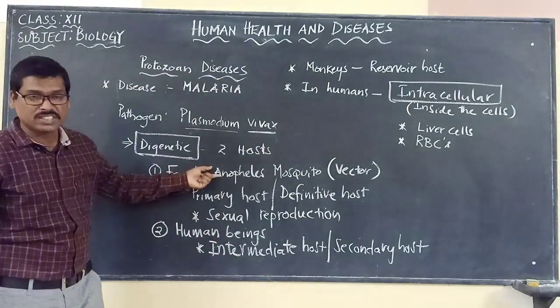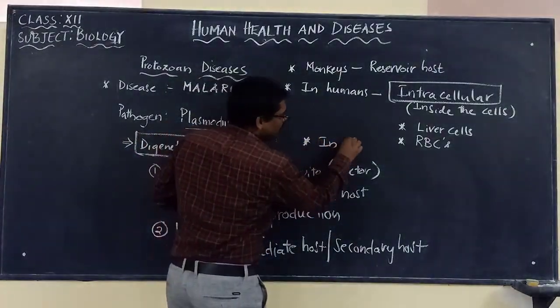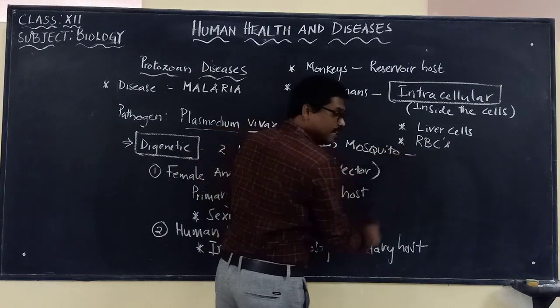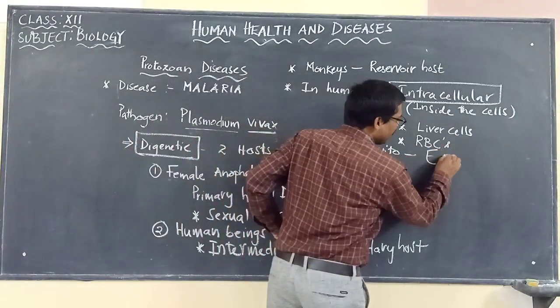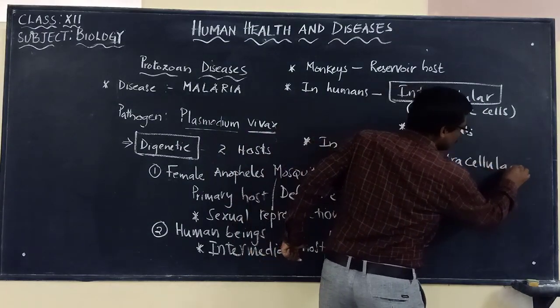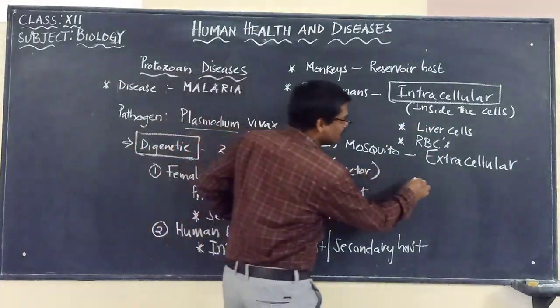But in the case of the mosquito, it is extracellular. It is not present inside the cells. What do you mean by extracellular? It is outside the cells.